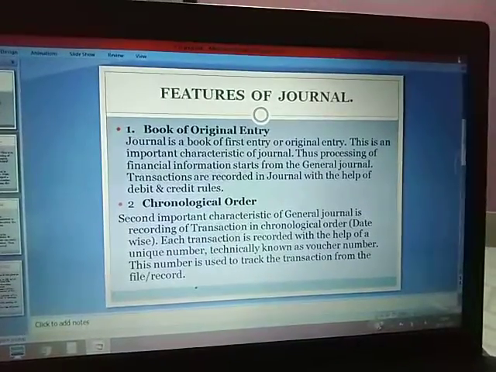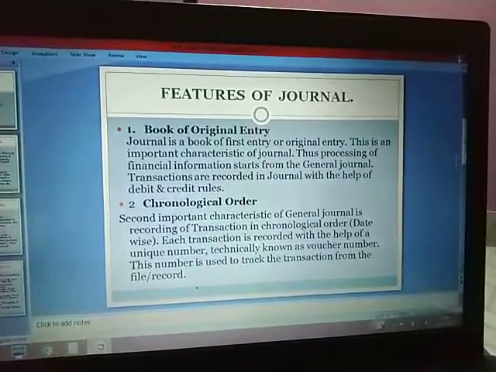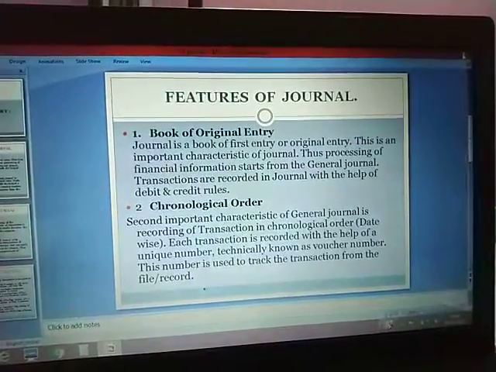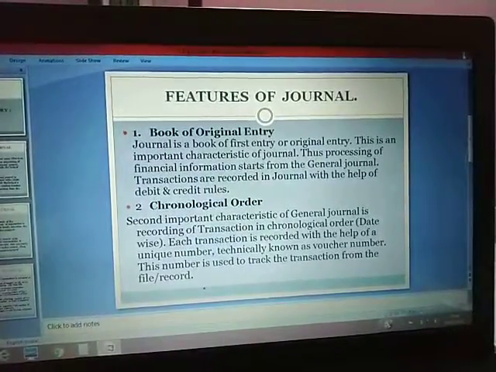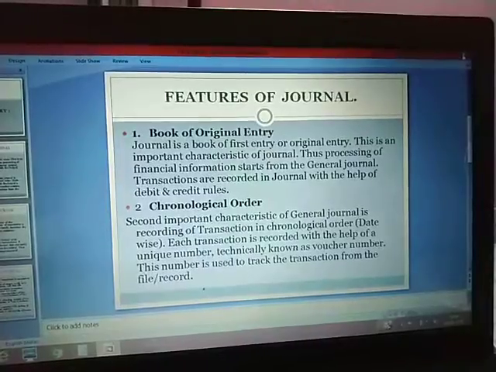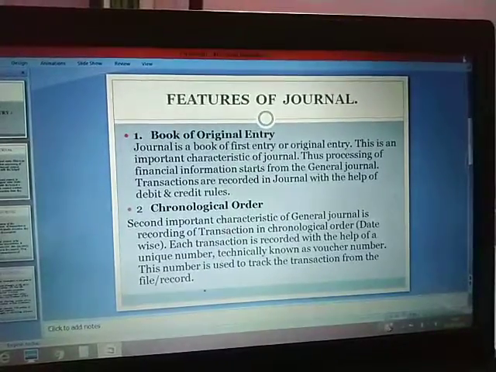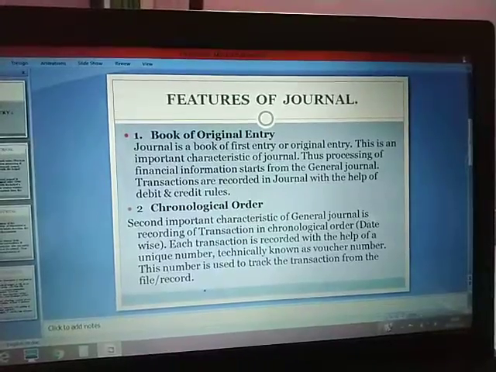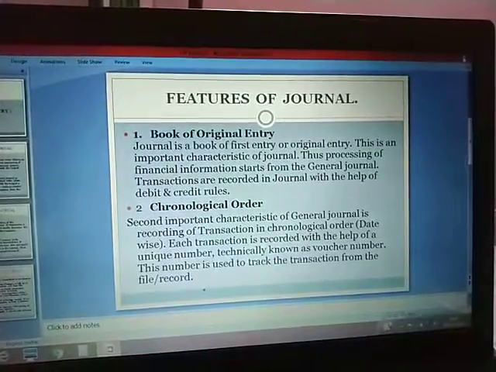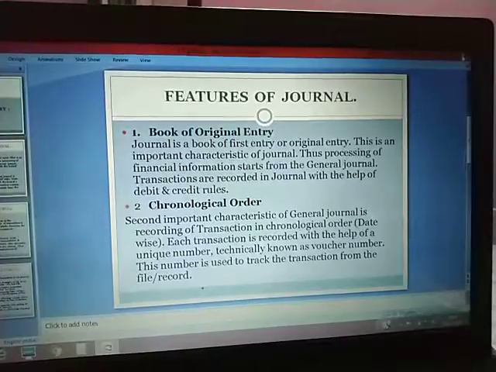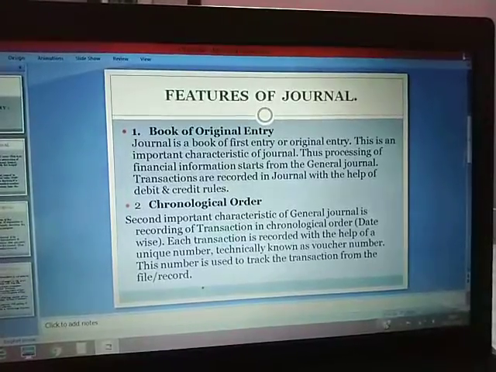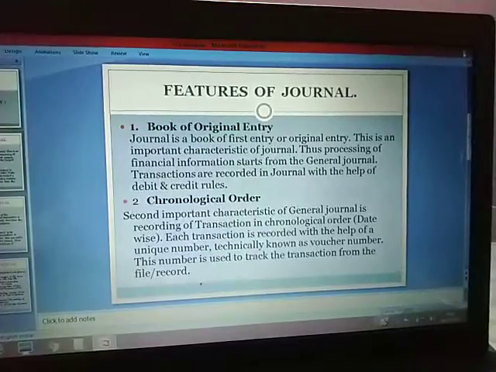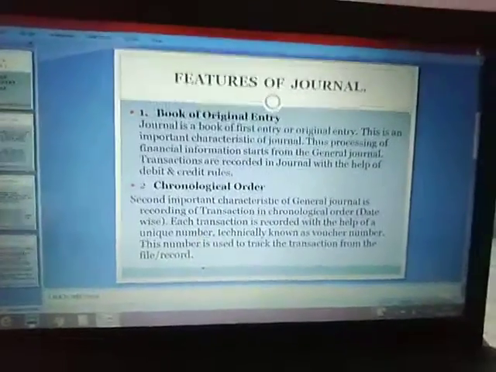Next is chronological order. Chronological order means the transaction is recorded on the basis of date. That means date wise we record the transaction. We can also give some unique numbers to it for our own convenience, and we can also mention the voucher numbers, so that becomes much easier for us. So we will be moving on to the next feature.